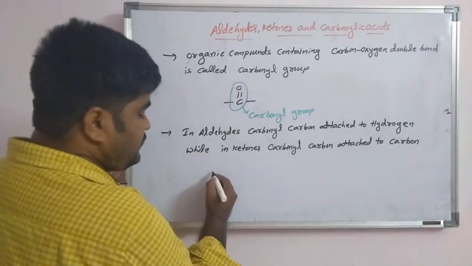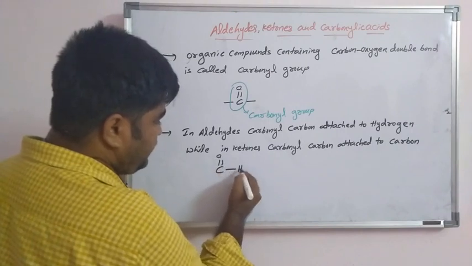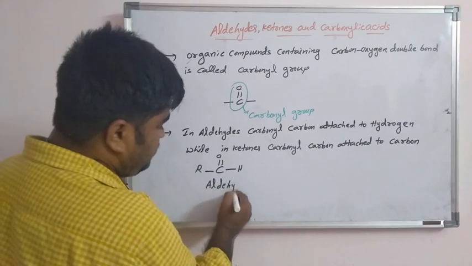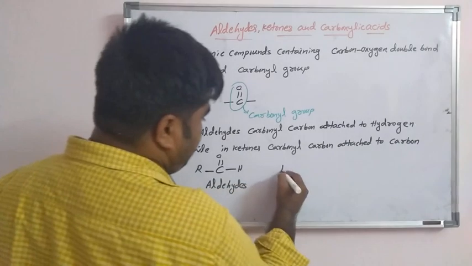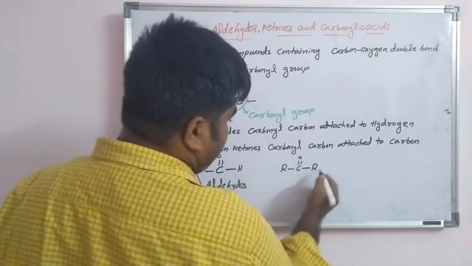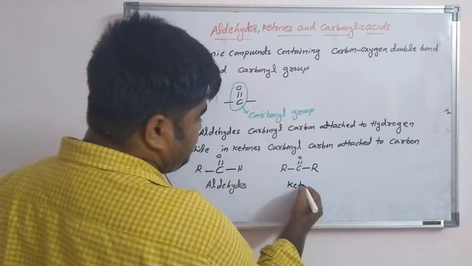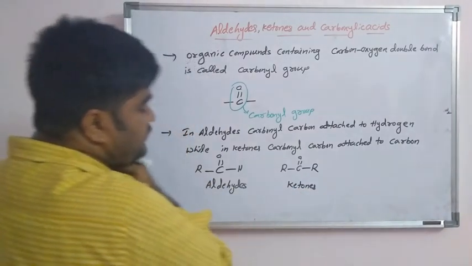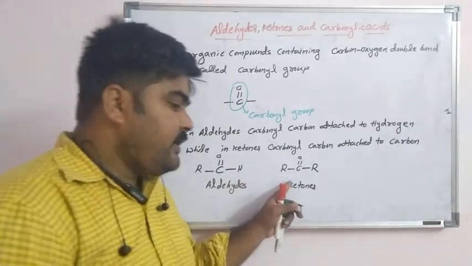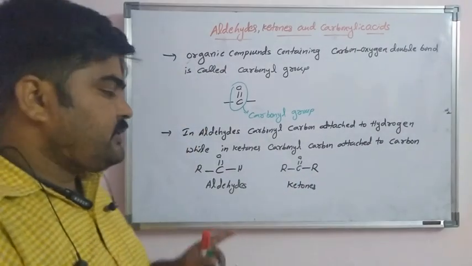In aldehydes, for example, this carbon is attached to hydrogen. This is an aldehyde. In a ketone, this carbon is attached to another carbon, that is an alkyl group. So this is a ketone.